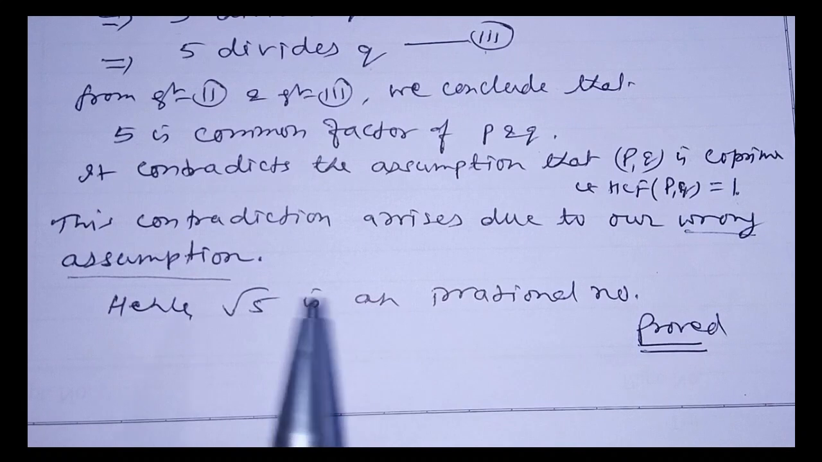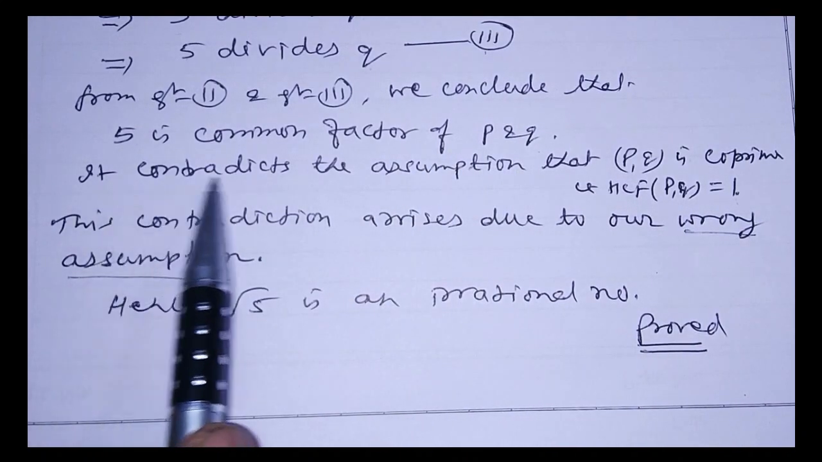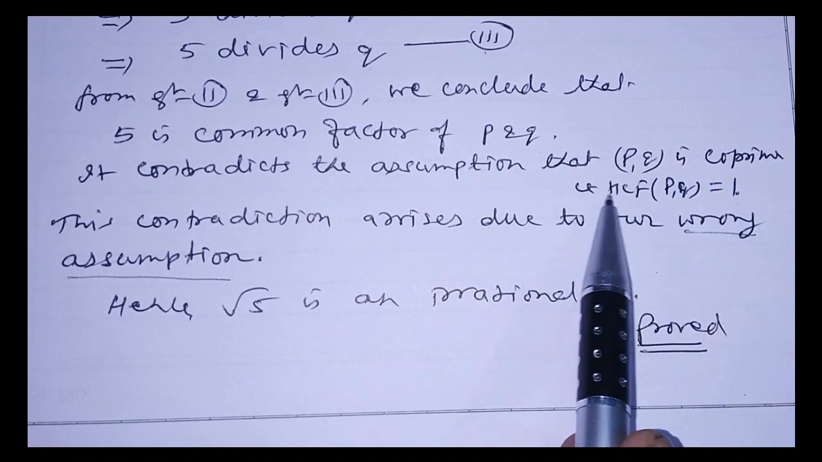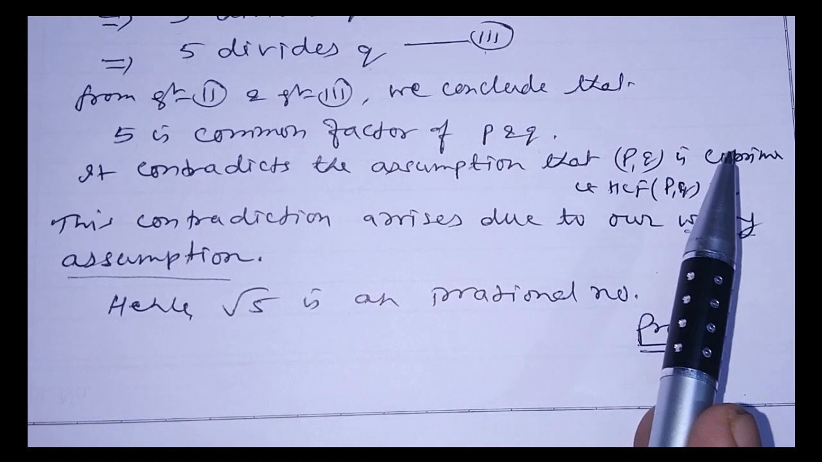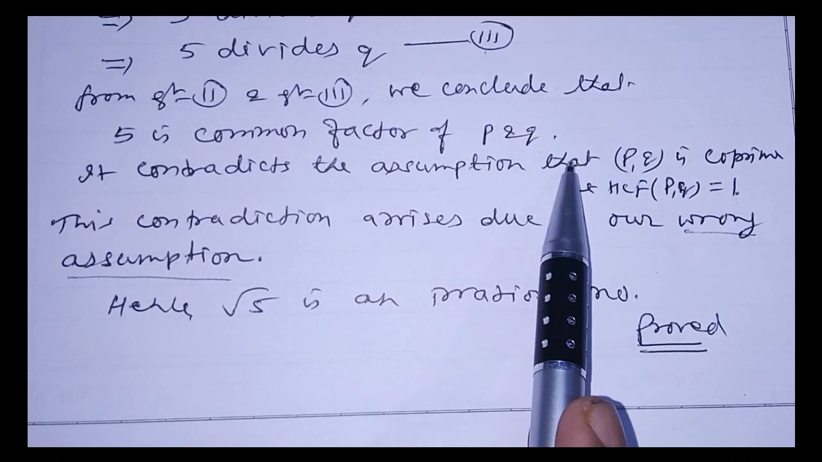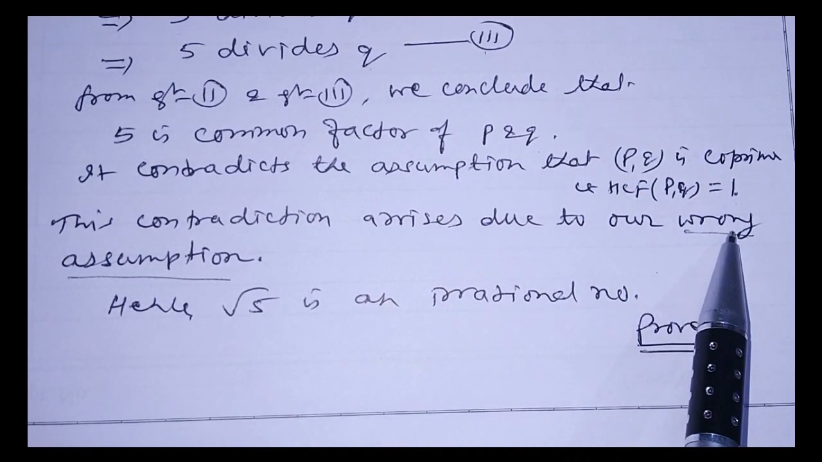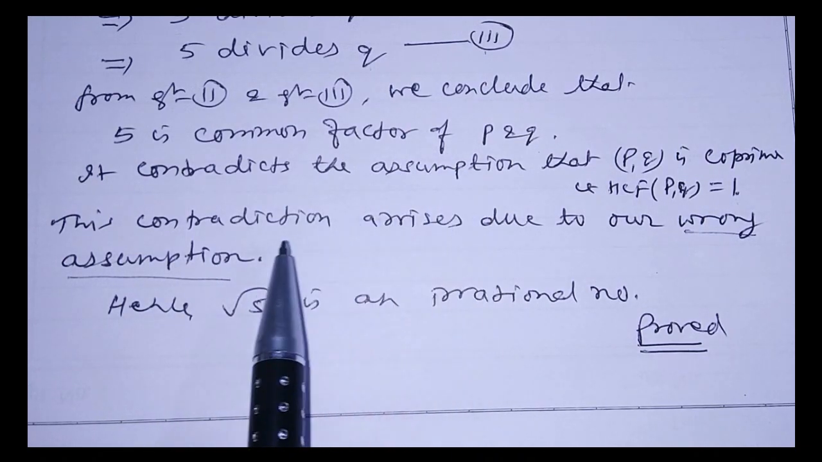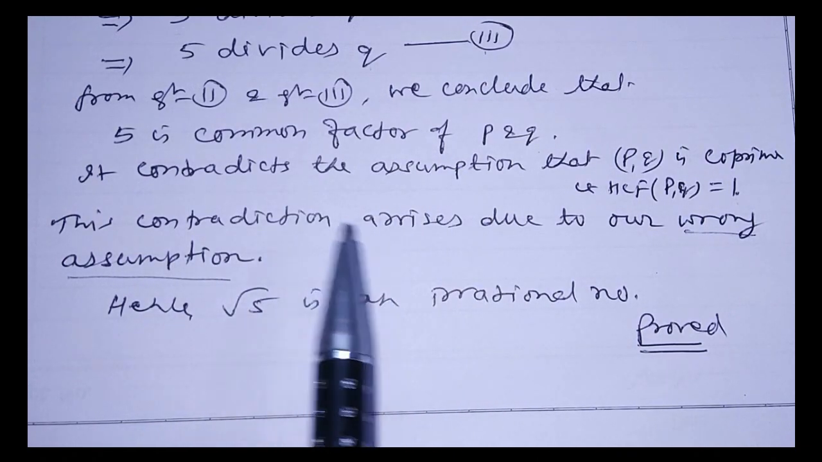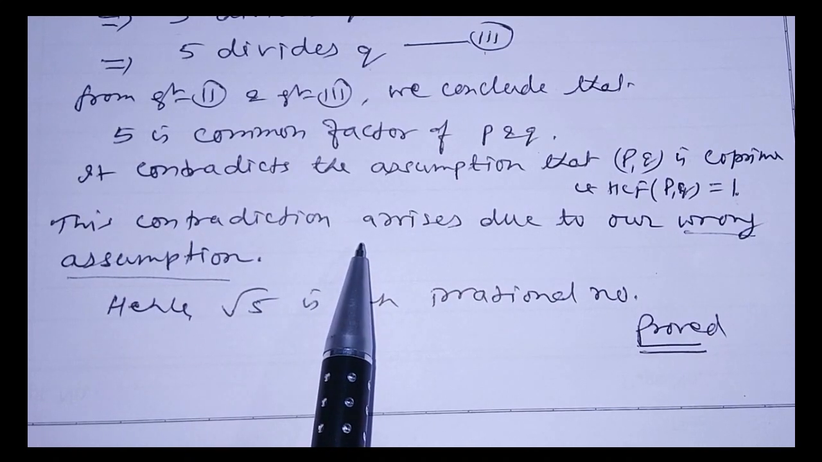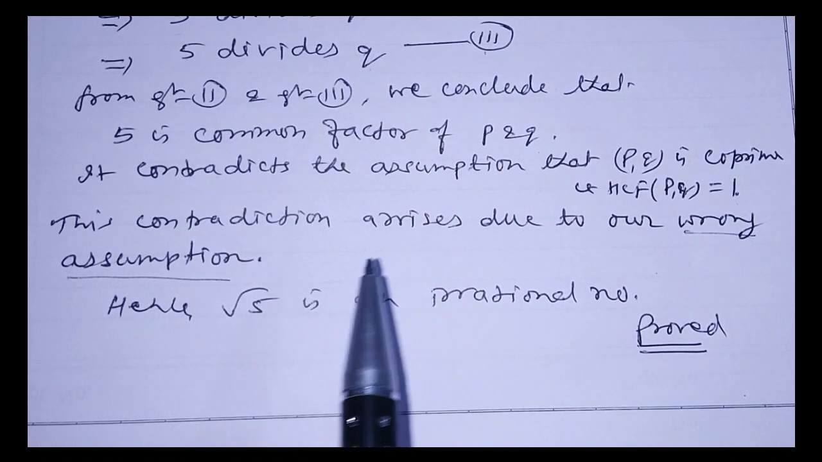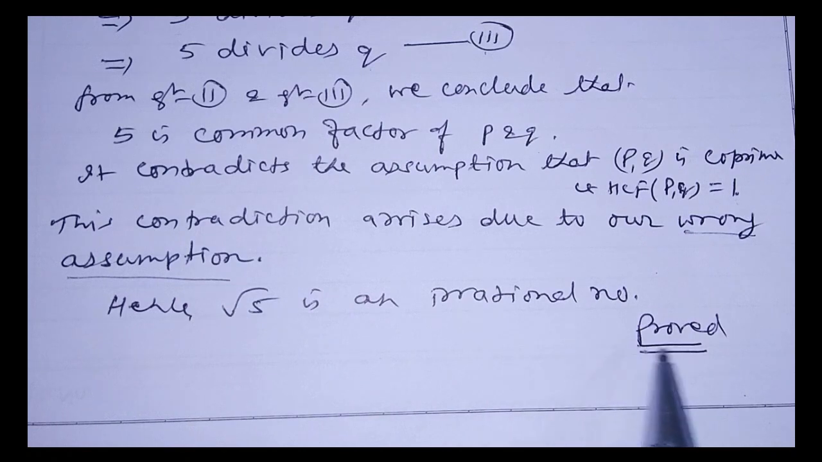So 5 is a common factor of p and q, which contradicts the assumption that p and q are co-prime, that is, HCF of p and q is 1, that we have taken in the beginning. So why does this contradiction arise? Due to our wrong assumption. We have taken a wrong assumption, so this wrong result has come. So what was our assumption? Root 5 is a rational number. So that assumption was wrong. So what is correct? If a number is not rational, then the number must be irrational. So root 5 is an irrational number.